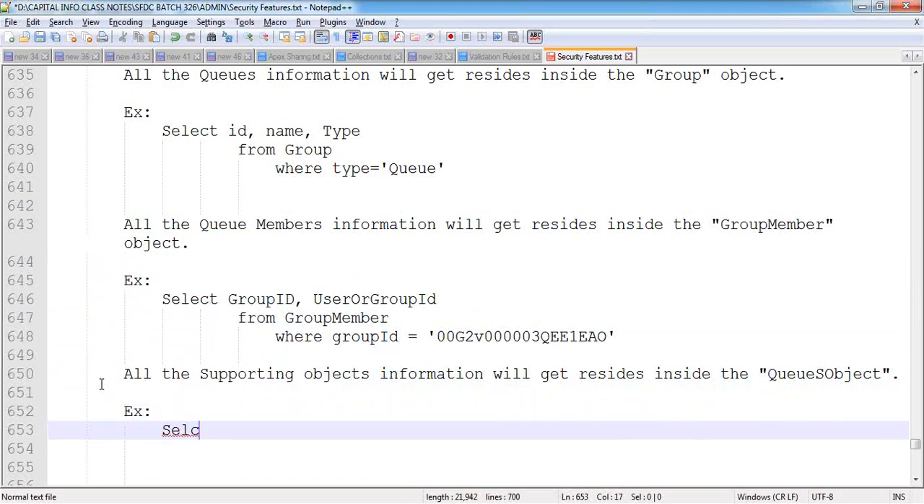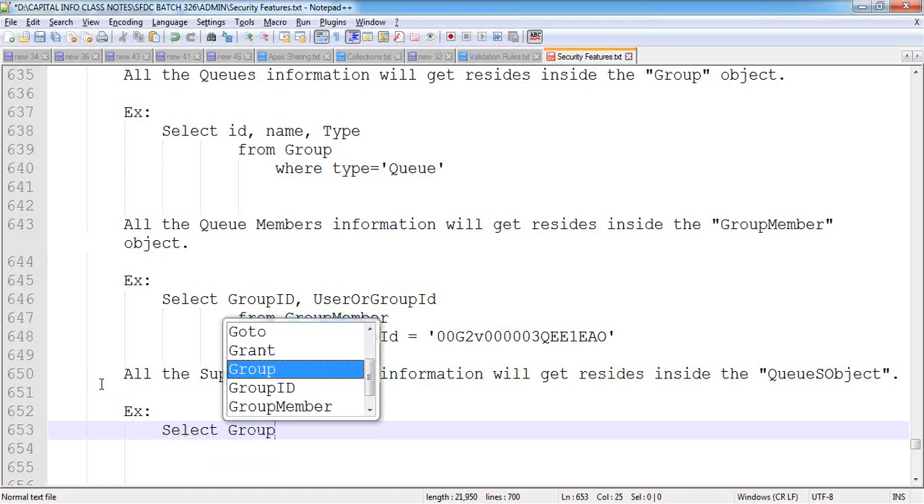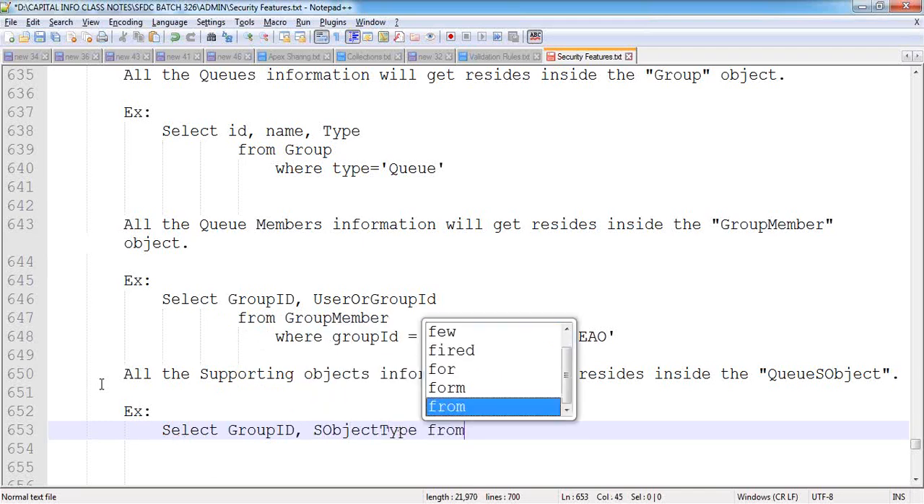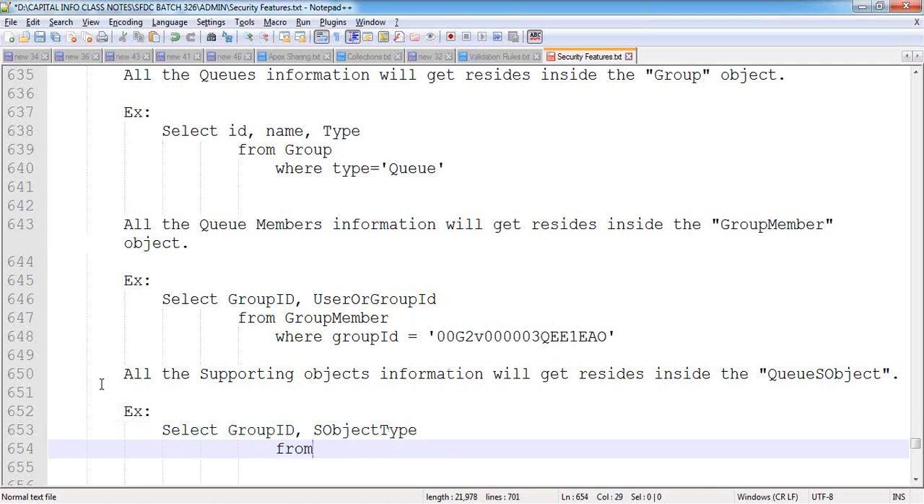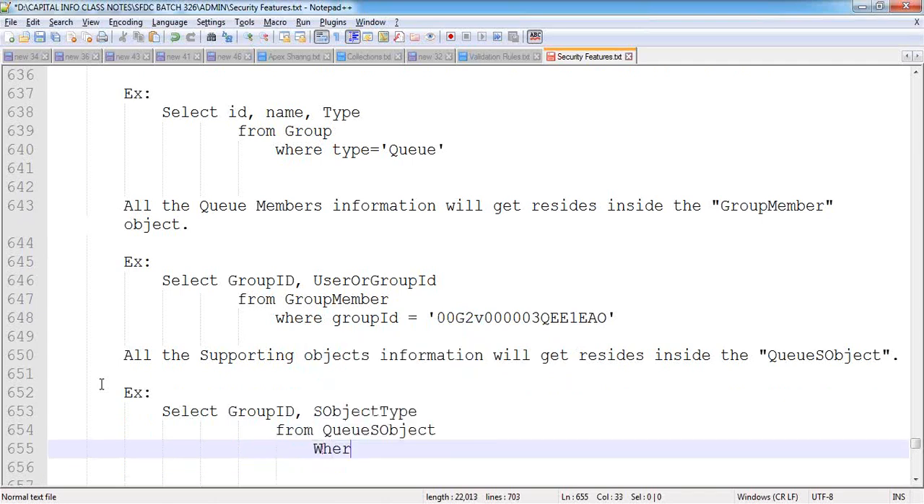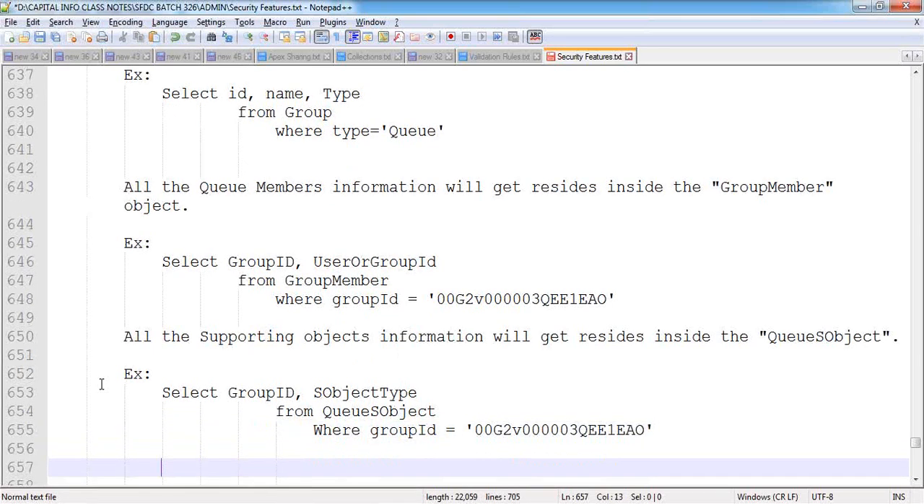We can fetch: select the group ID, comma, a subject type from QS subject where group ID equals, I'm passing that group ID here. I will show you the practical part now. So now let me go with this here.